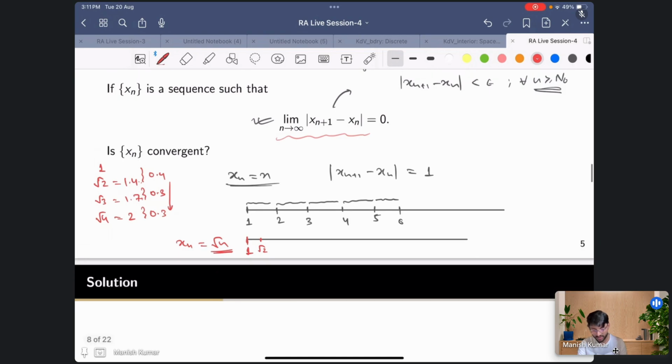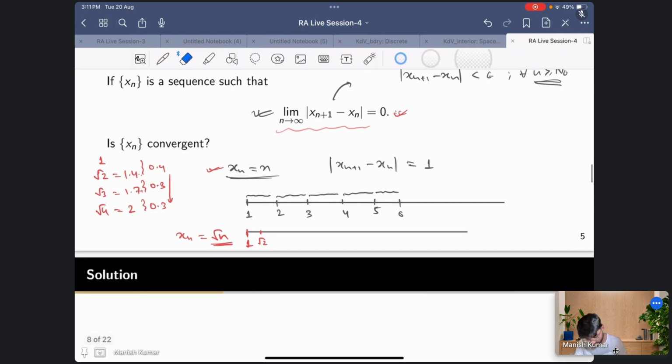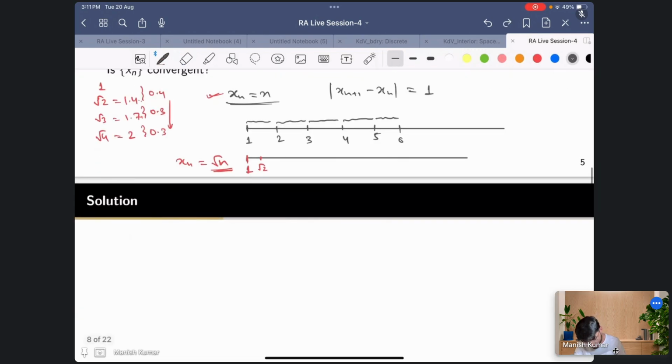Since I have said that the statement is false, you can think, if the statement is false, I can start with some divergent sequence and then look at whether this condition holds true or not. I started with this example, and then we saw that this condition is never going to be true because we have a uniform gap. But now when I take root n, I hope that I can get such a thing, at least by the values it seems, although I'll establish that. Okay, so now let's come to the problem. My example would be, so the statement is false.